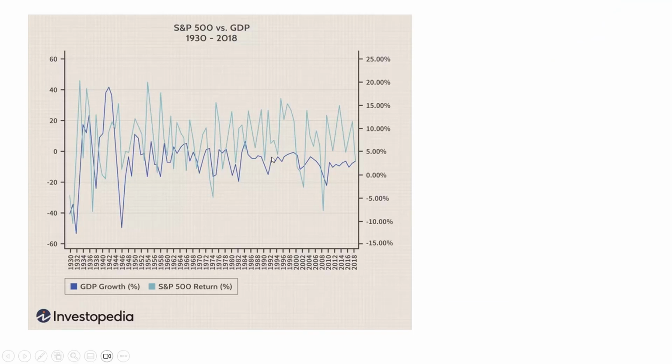Here's an example of how the returns on stocks in the S&P 500 are correlated to the gross domestic product growth. As you can see, as gross domestic product growth drops, so too do the returns on companies in the S&P 500 and all other indices. And we know that GDP growth is extremely difficult to measure, extremely difficult to predict, because it relies on so many different variables such as politics, government spending, government deficits, etc., etc.